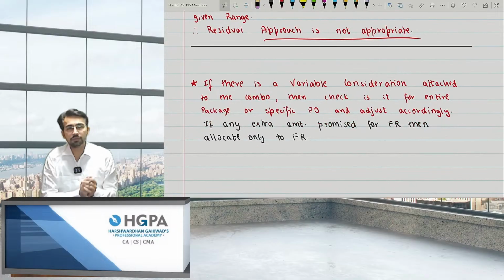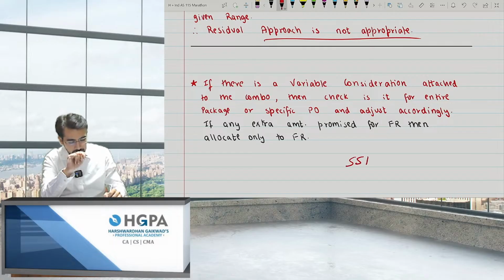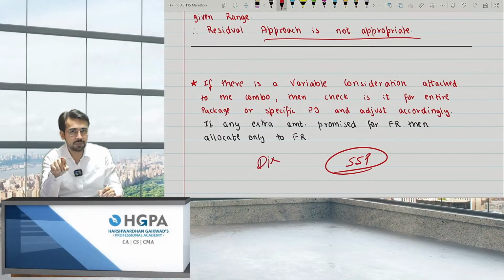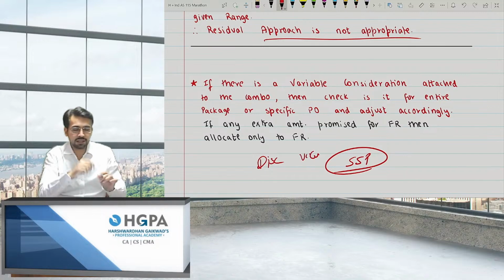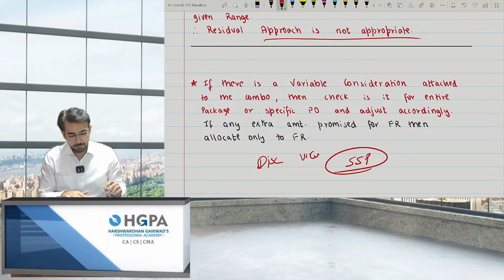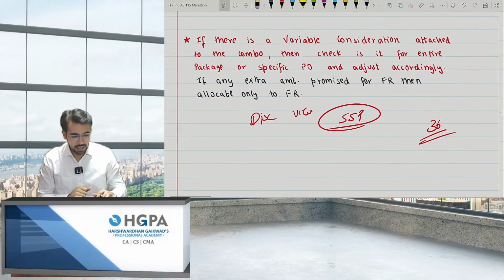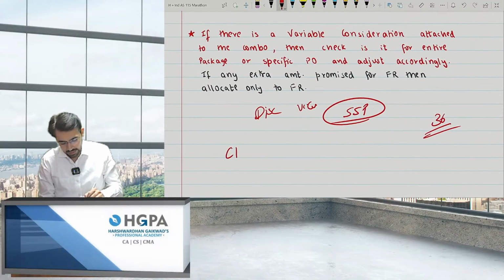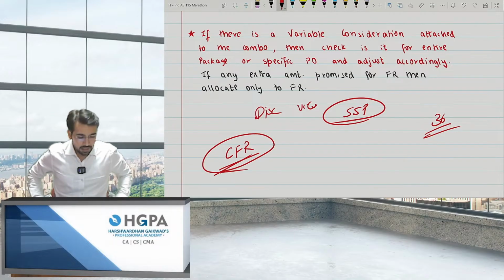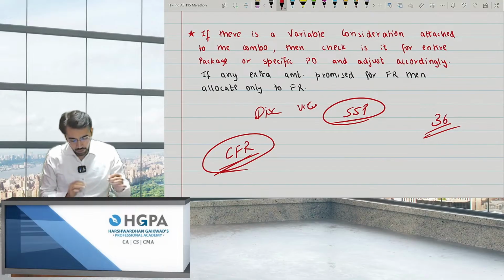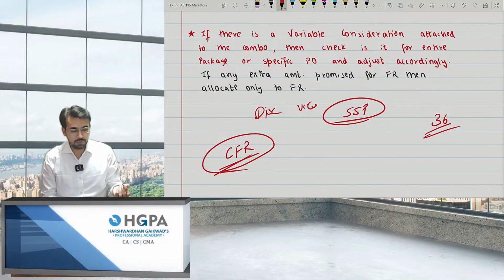Next. If there is variable consideration, as I told you, there are 2 exceptions of SSP. First is the discount. I already explained the larger bundle and the smaller bundle discount, and the variable consideration. For example, let's say I gave you a combo of 36,000, and as soon as you started watching FR, you realize that I'm teaching FR exceptionally well, and you were like, sir, the concepts are now very clear. We want to pay something extra to you. You'll give me something extra, right?